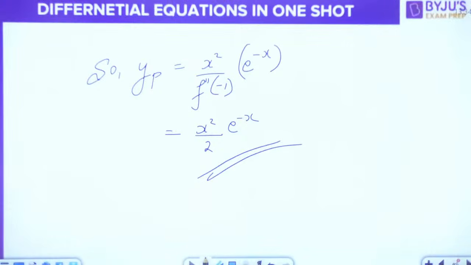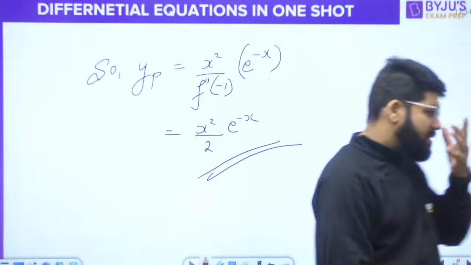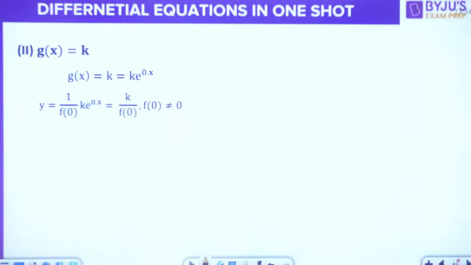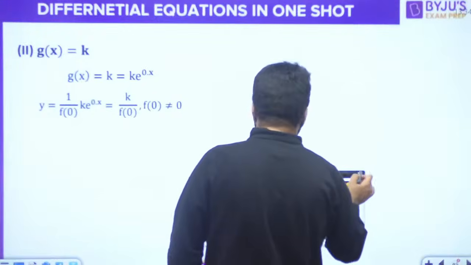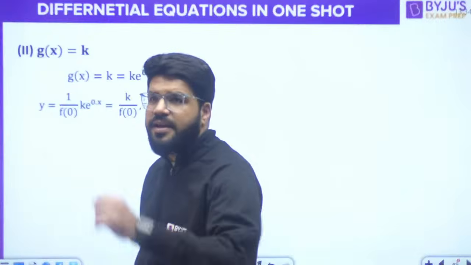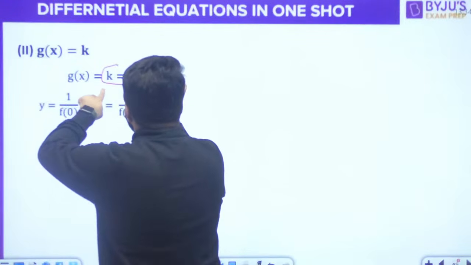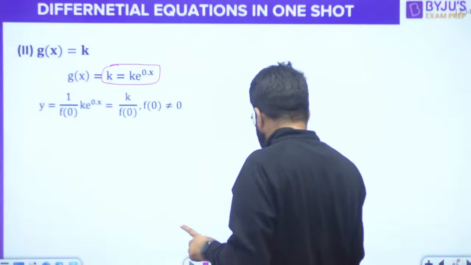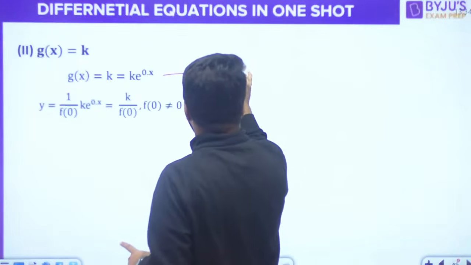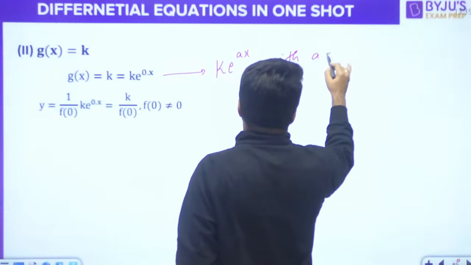Done. All of these are important cases. Now the next case of the function g(x): if g(x) is constant. I will tell you this very quickly. If g(x) is constant, there's nothing great here. Look, if g(x) is constant, the constant can be written as k e power 0x. So this is the form k e raised to the power ax with a equal to 0.